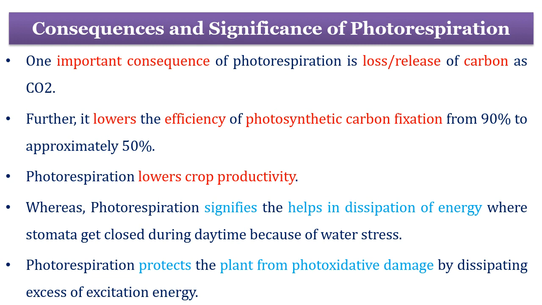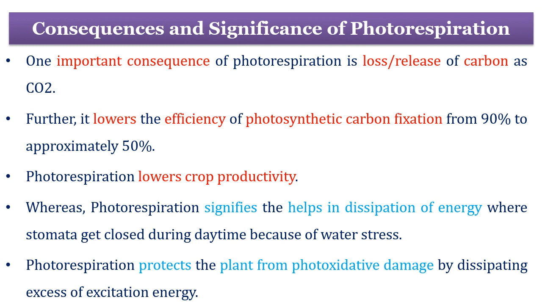One important consequence of photorespiration is that 1/4 of the carbon entering the C2 oxidative photosynthetic carbon cycle is released as carbon dioxide, and further calculations indicate that photorespiration lowers the efficiency of photosynthetic carbon fixation from 90% to approximately 50% only.